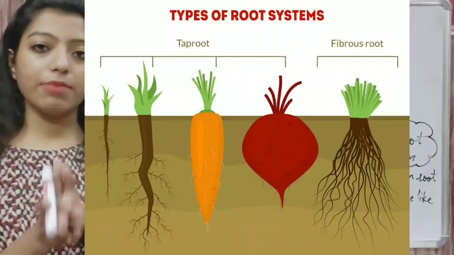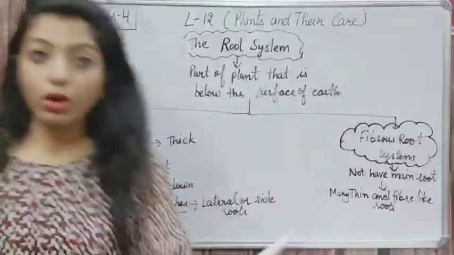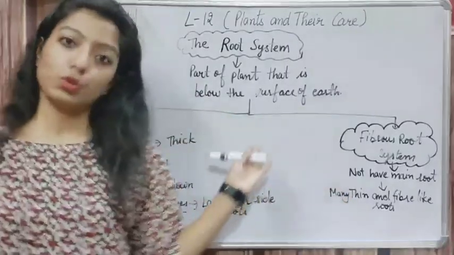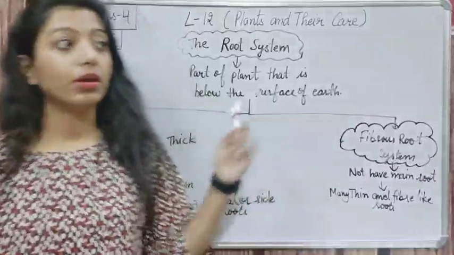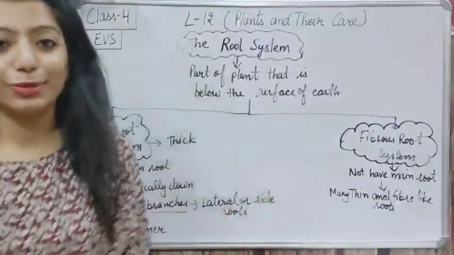Again, I am repeating what is the root system. Root system is the part of a plant that is below the surface of the earth, and the plant is divided into two parts, shoot system and root system. Okay, so now what are the functions of root system? For that, just see the next point.